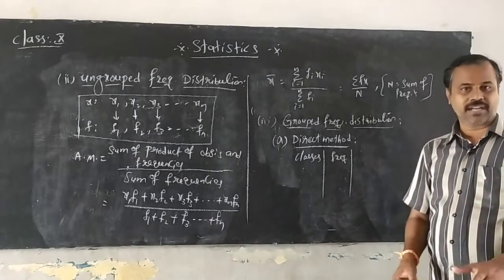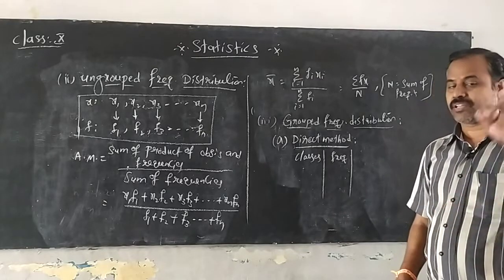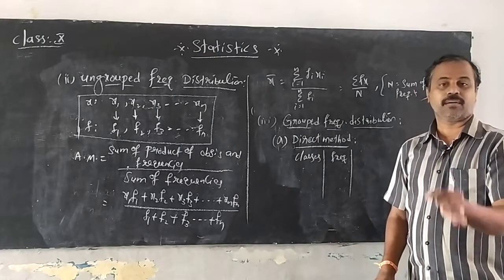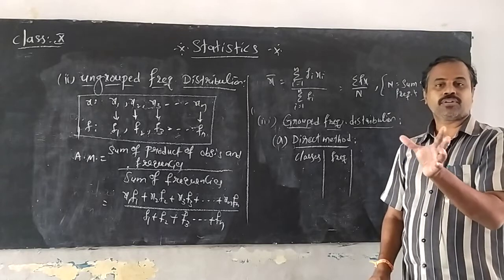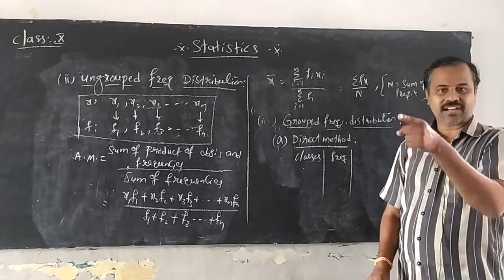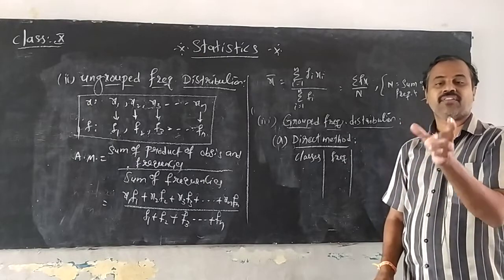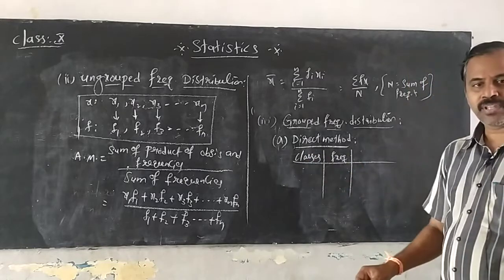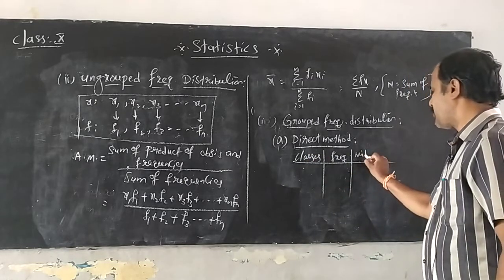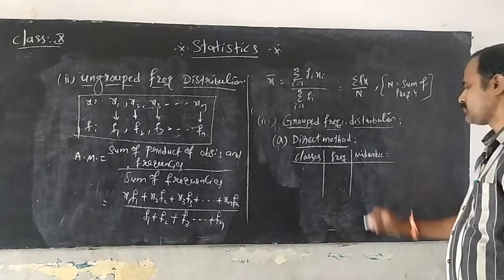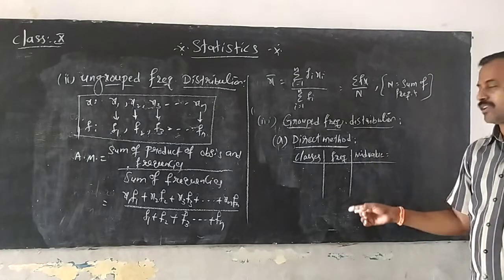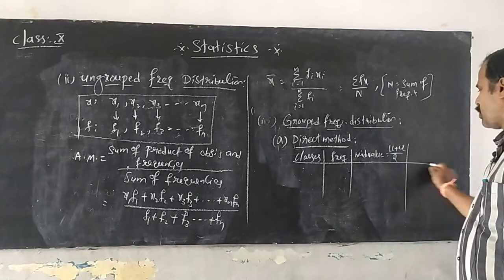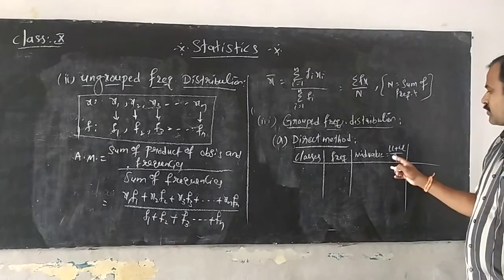But it is believed that for every class, observe carefully, listen carefully, the middle value indicates the total system of that class. That means the average of a class gives the information of the total class. So we want to find the average of each and every class, and that average is called the mid value. The mid value formula is LL plus UL by 2, lower limit plus upper limit by 2.